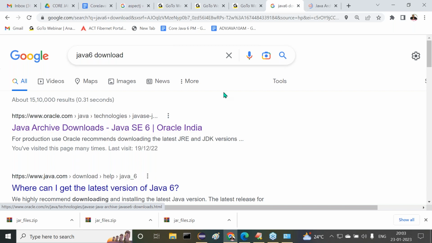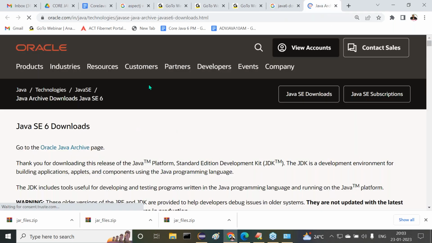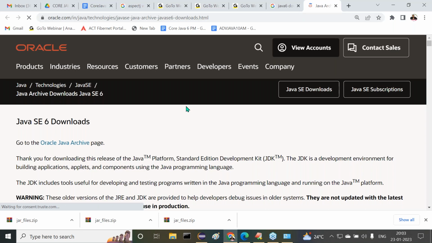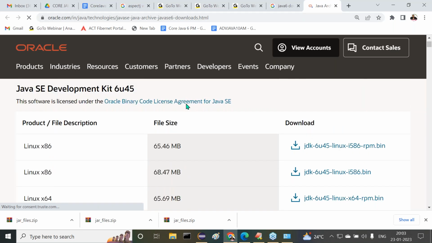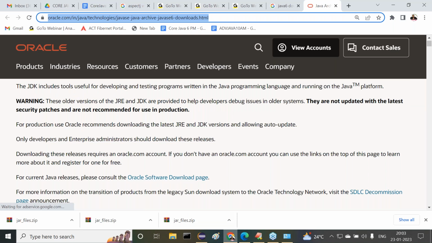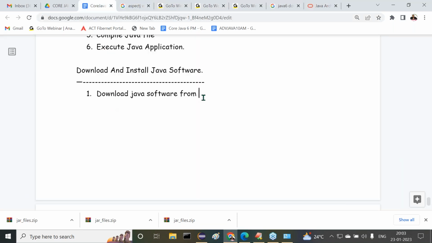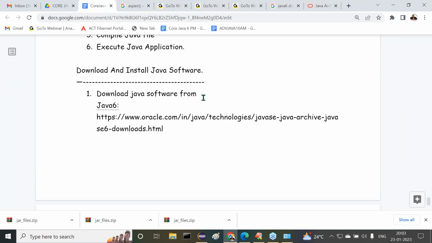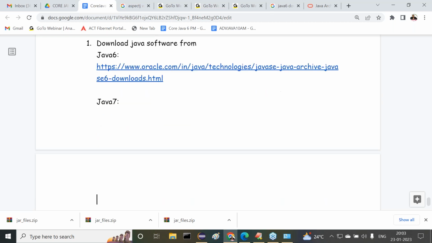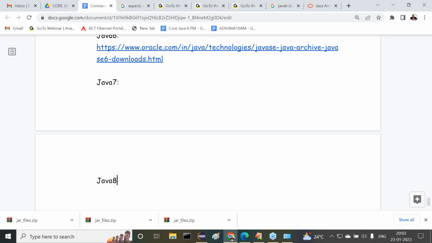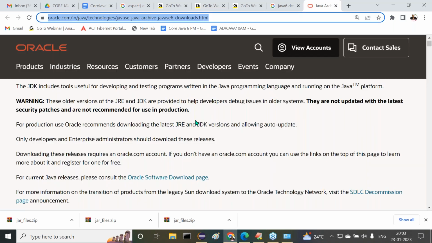Okay, fine. Now let me open this in another link. All right, sir. This is a link here. We are able to get the respective content here. Now I'm copying this; I want to put that content in our document also. Download from here, the Java 6 version. Similarly, I will provide Java 7 and Java 8 links for you. We can just click on those links and automatically get them. This is the Java 6 link.